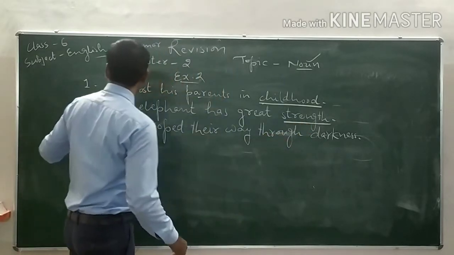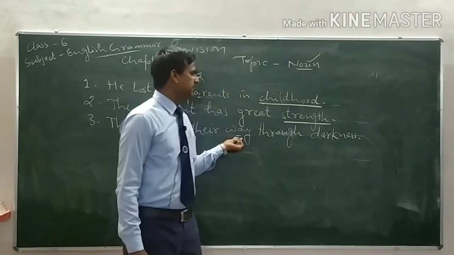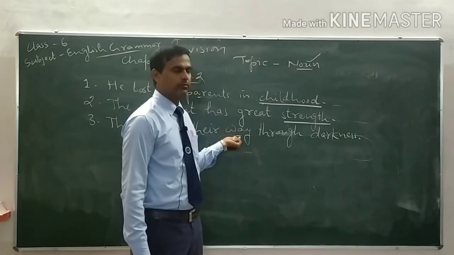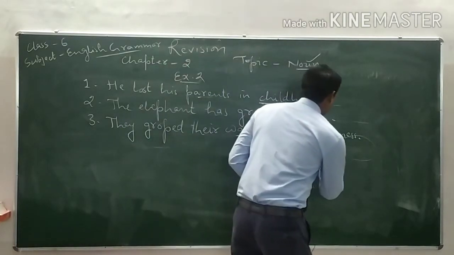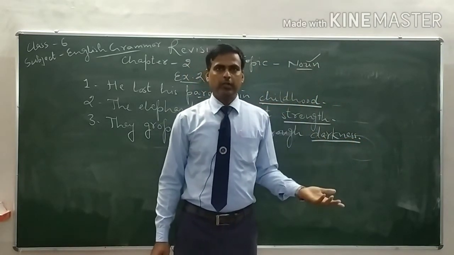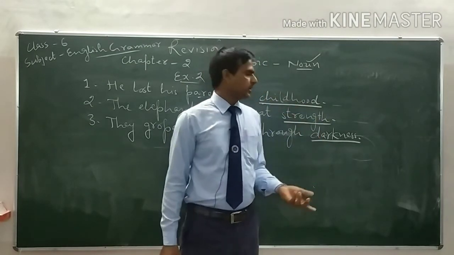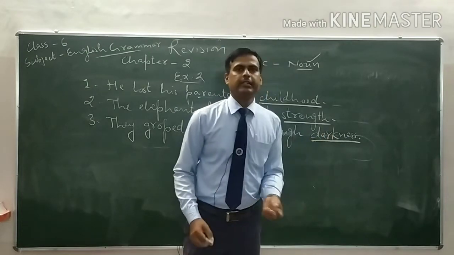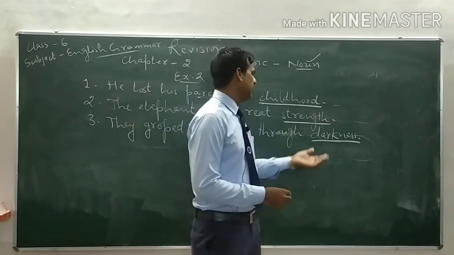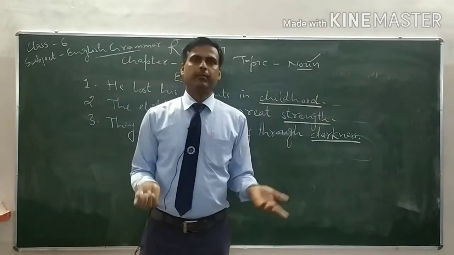Now see the third one, they groped their way. Way is also a noun, but this is not an abstract noun. This is a common noun. And through darkness, darkness अंधकार को कहते हैं, अंधेरे को कहते हैं. So darkness, we can only feel darkness. That's why darkness is the abstract noun. The noun which we can feel is the abstract noun. Way, we can go through the way, this is a common noun.